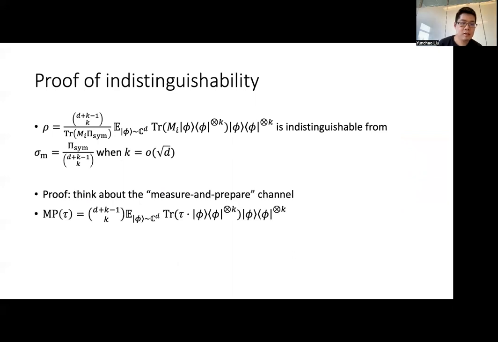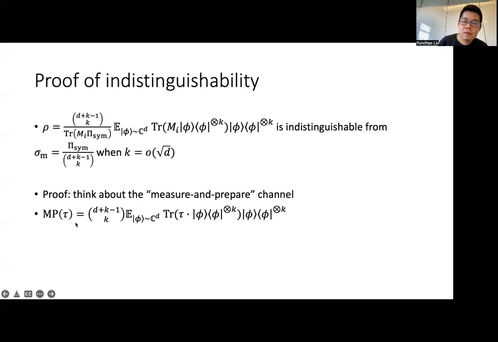the above state of Bob in case one as an output of the following quantum channel called the measure-and-prepare channel. In particular, this is just a new way to think about the state rho. Previously we had this measurement operator M_I, but now we just think of it as a normalized quantum state tau, as an input to some quantum channel MP acting on tau.